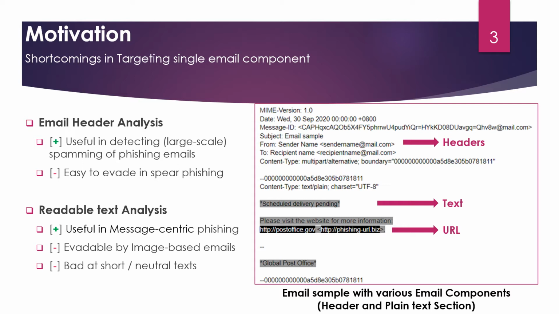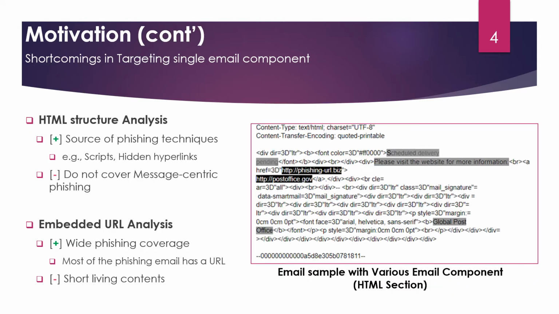For example, email header analysis is evadable by sending an email through very normal email services. On the other hand, text analysis is evadable by emails without any text but only an image. This is inherent even to the techniques which cover over 99% of phishing emails in the wild. We found that most of the phishing emails have either HTML or URL or both. But in spite of the good coverage, detection only with the HTML or URL does not achieve sufficient accuracy. I'll show this in our evaluation.